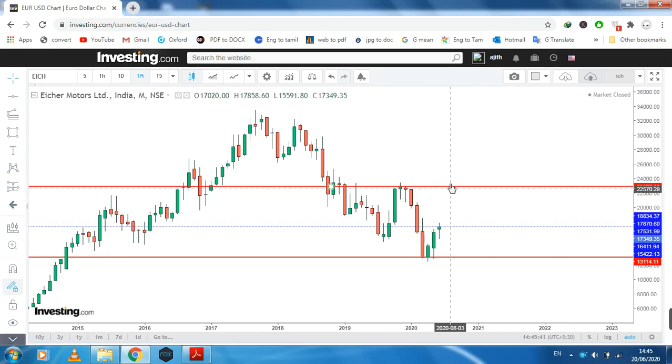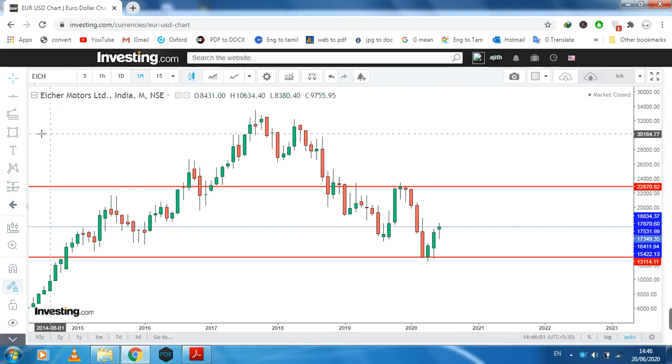Sometimes it can break this level, form a new high, and reverse this downtrend. So we need to check any possibility of an uptrend.